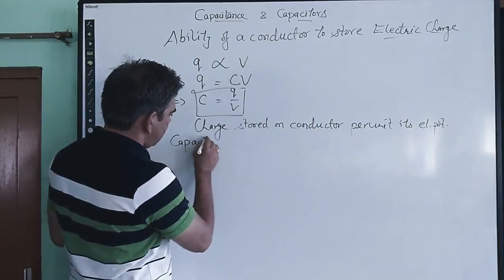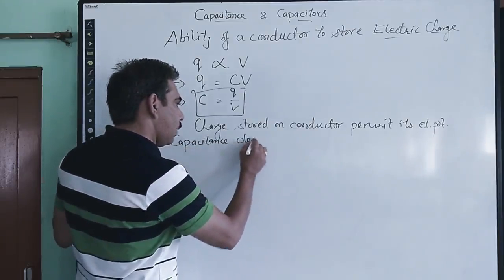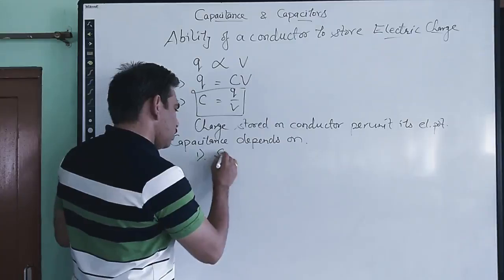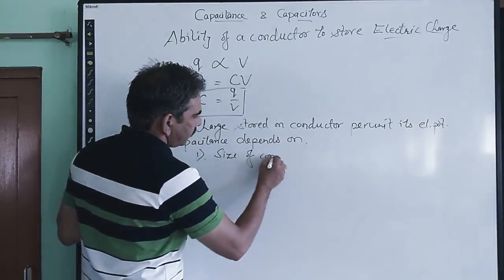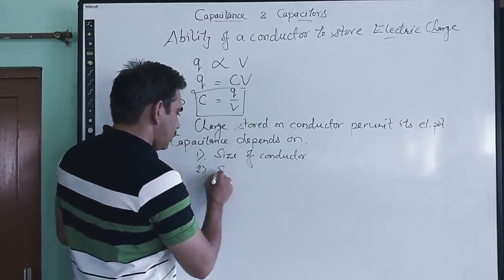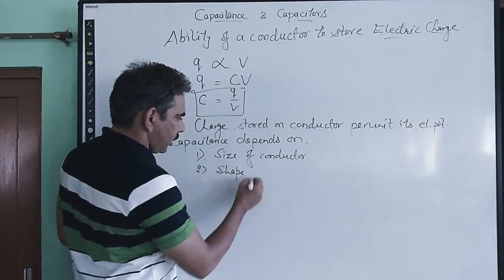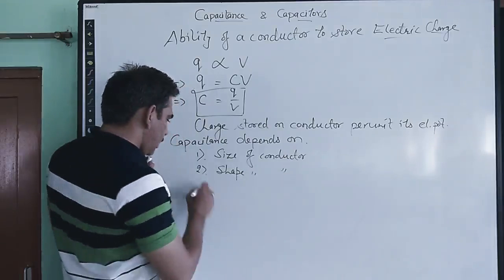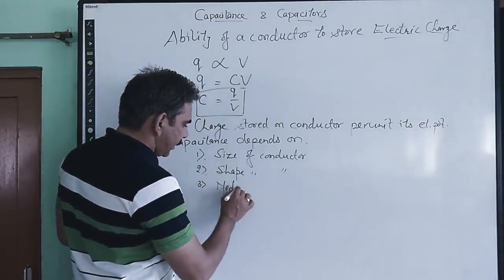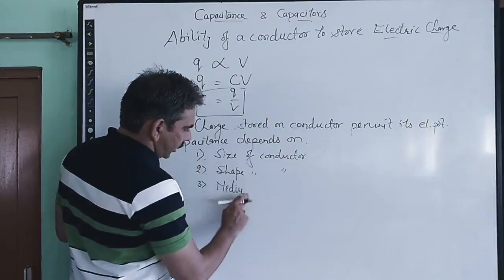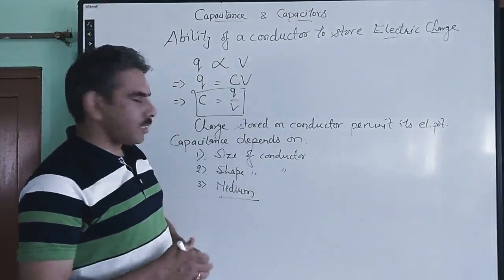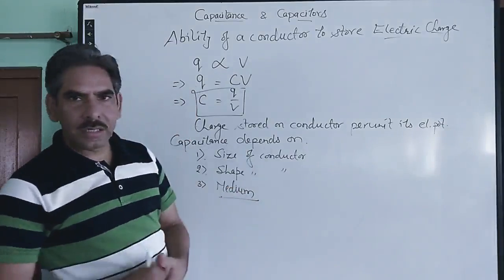Capacitance depends upon number one, size of the conductor, or we can say capacitor. Number two, it depends upon the shape of what shape the conductor is, and it also depends upon the medium, the dielectric medium the conductor is lying in, right? So these are the factors on which capacitance of any capacitor, or we can say conductor, depends.